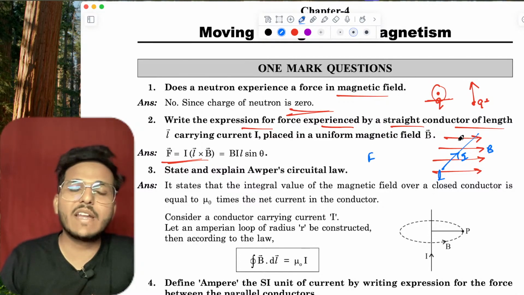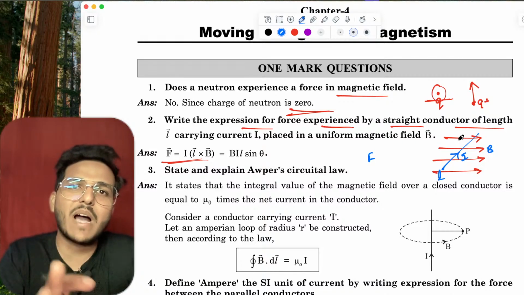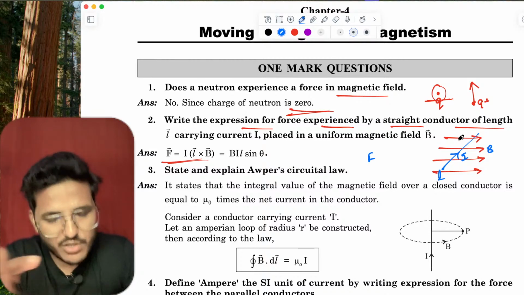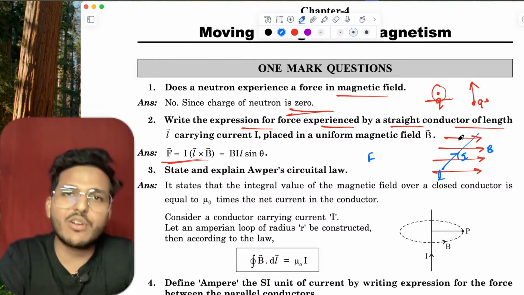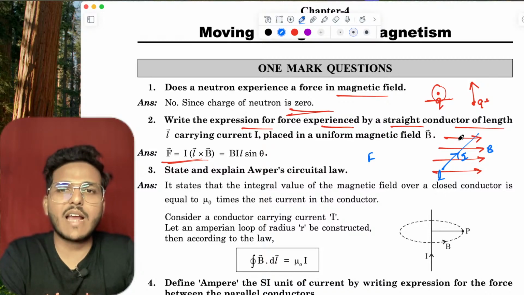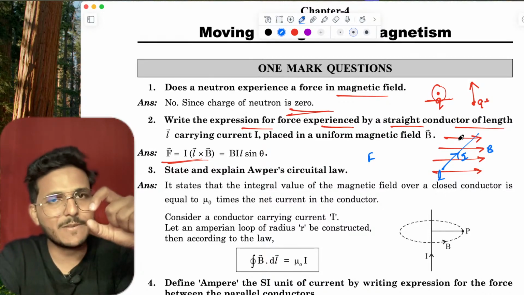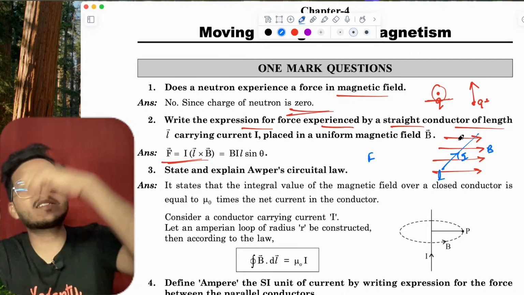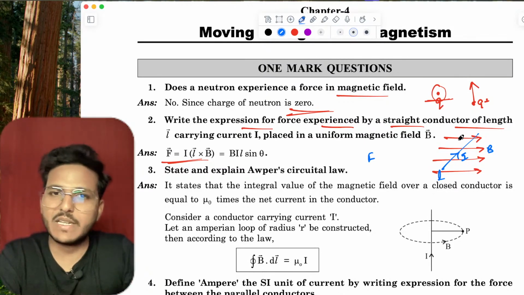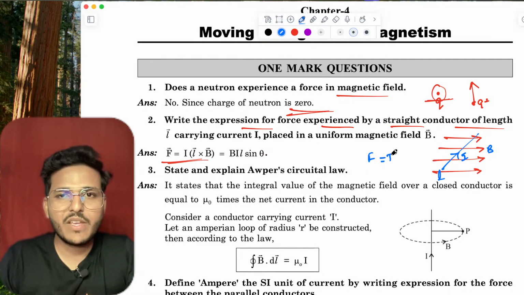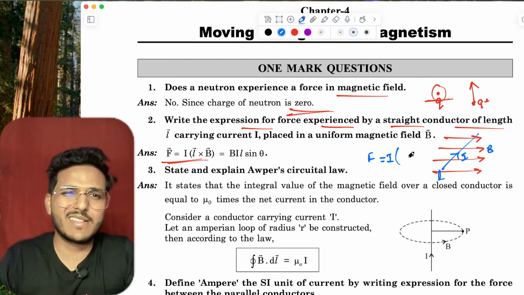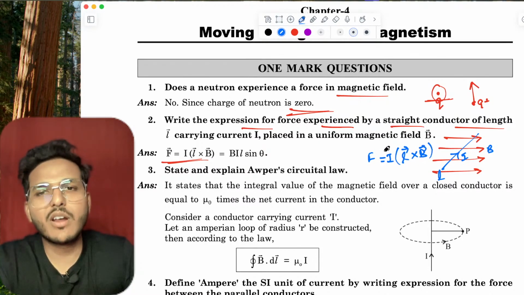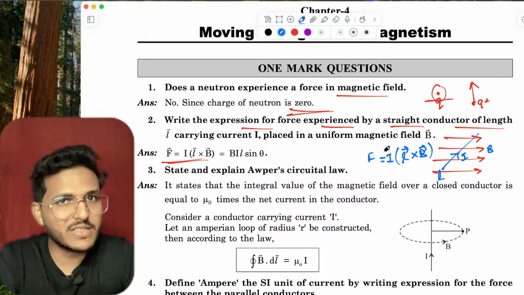Because this wire carries a current, it also behaves like a magnet, so I have two magnetic fields. One of them is due to the current carrying conductor and another one already exists in the form of the uniform magnetic field. So F equals I, as you know current is a scalar quantity, so I L vector cross B vector. If you remove this cross product, you will get sin theta.